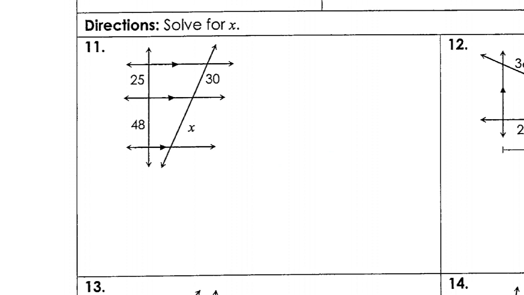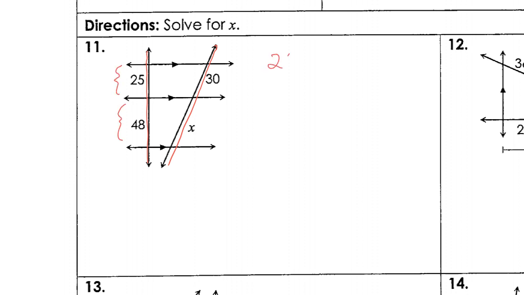For numbers 11, 13, and 15, we now have 3 parallel lines. And the 2 lines that are going through those parallel lines, remember that those are called the transversals. So what's happening is that when your transversals go through at least 3 parallel lines, then those transversals are getting cut into proportional segments. So it's the same idea that we've been working on.